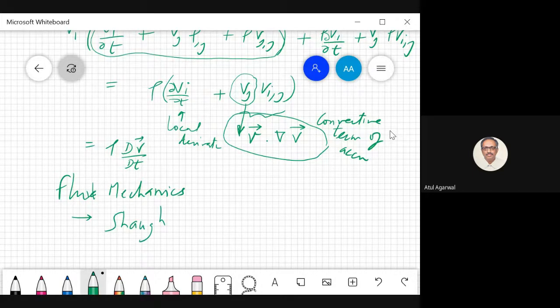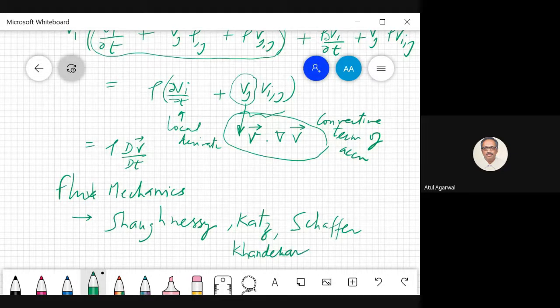You look at net, nowadays a lot of books are available. People can just download them. This is one very good book in fluid mechanics. So this book is used in IIT Kanpur.